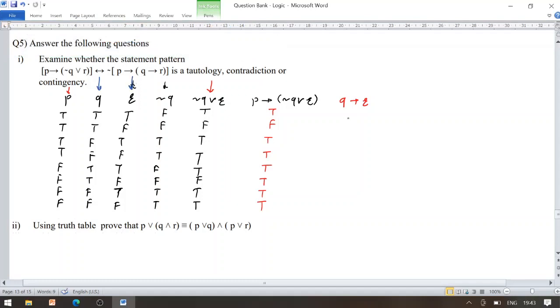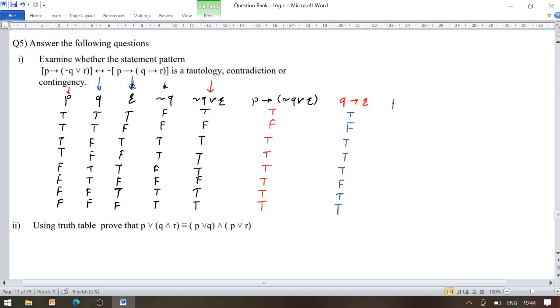So T to F becomes F. Remaining all entries are to be true. So we get the 1, 2, 3, 4, 5, 6, 7 and 8 entries in this way.